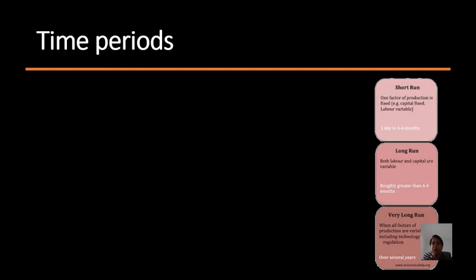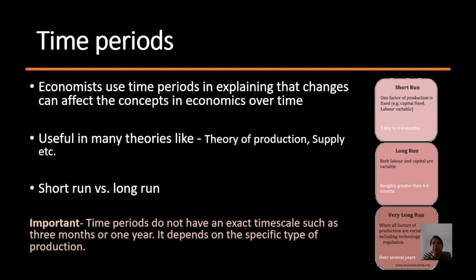And last topic which we will cover in this video is time periods. Here also the economists are trying to explain the changes over time. So when these changes are in the short run, the effect could be different. In the long run, the effect could be different. So economists try to understand changes over different time periods.